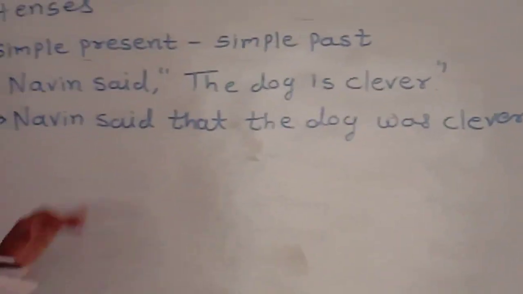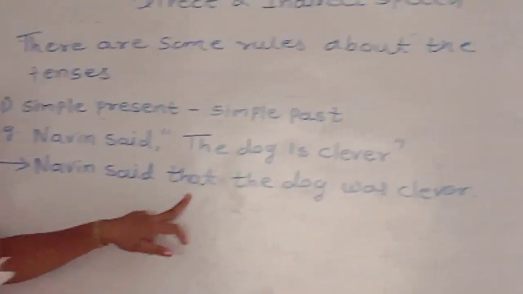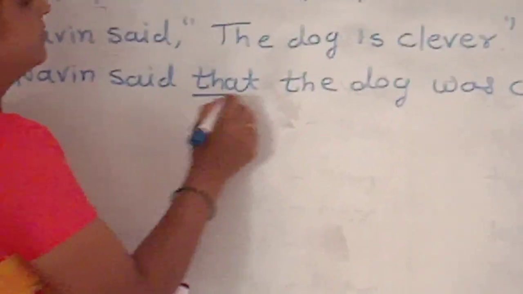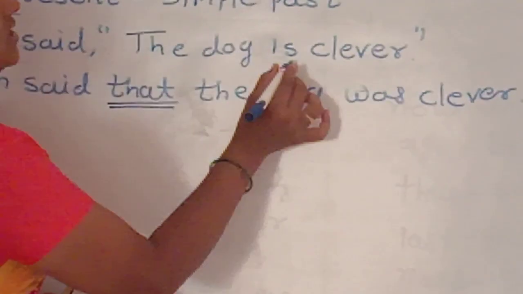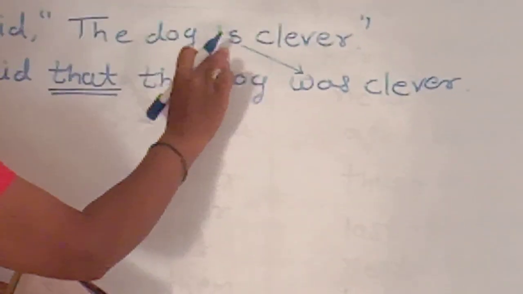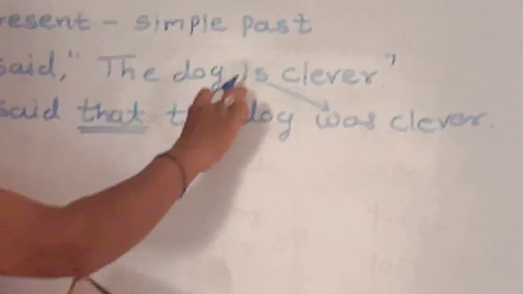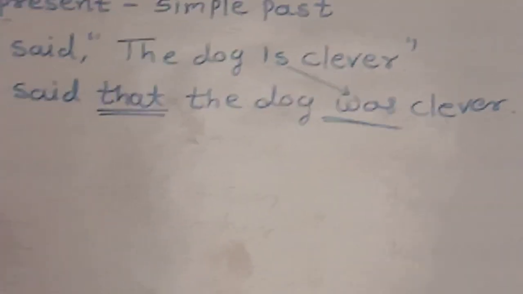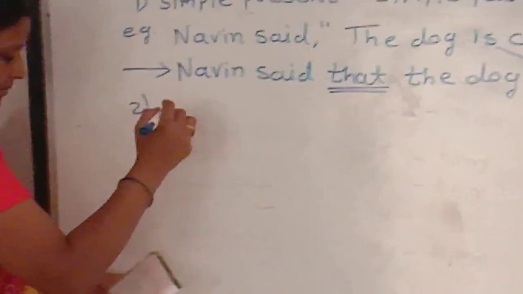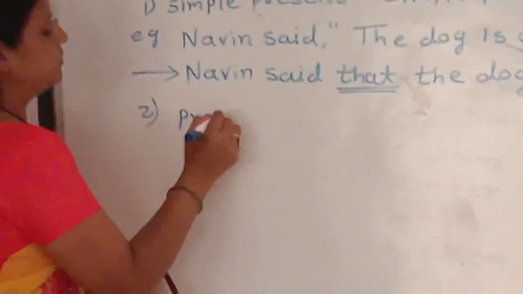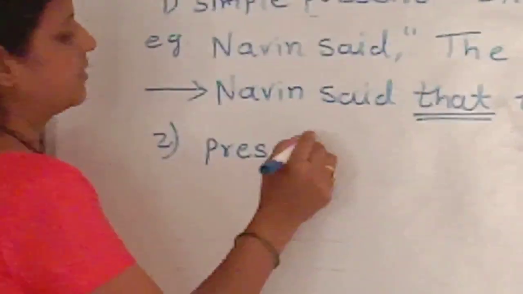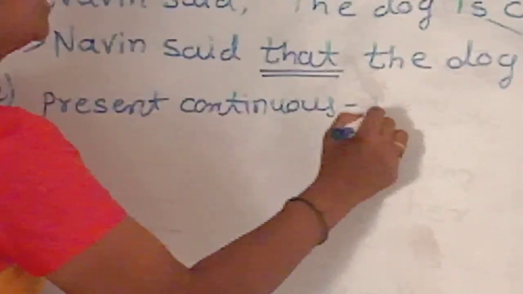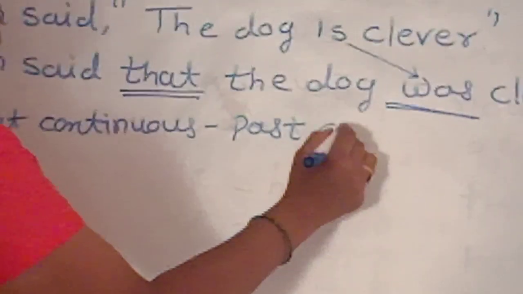What did we do? We make two changes. We take conjunction that here according to the rules, and we change is, which verb is in simple present tense, we convert it into simple past tense, means into was. The second tense is present continuous. It becomes past continuous.